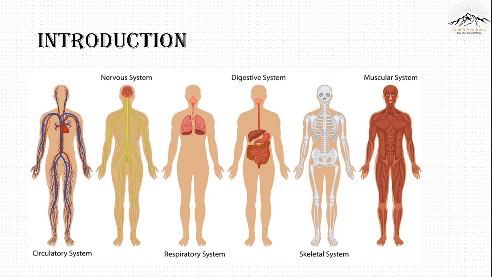We have the circulatory system. You can see there's a heart, there are different nerves for circulation of blood, and the specific function performed is circulation of blood. There is the nervous system. We have already done the chapter on the nervous system. The organs here are the brain, the spinal cord, and nerves. Respiratory system. The specific function here is to be able to breathe. Digestive system. The specific function is to digest our food.